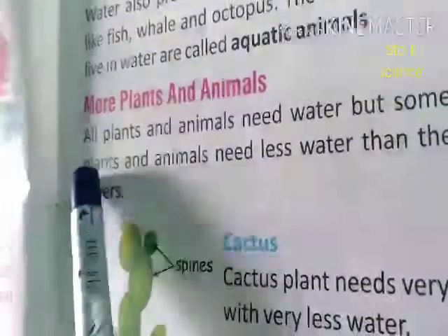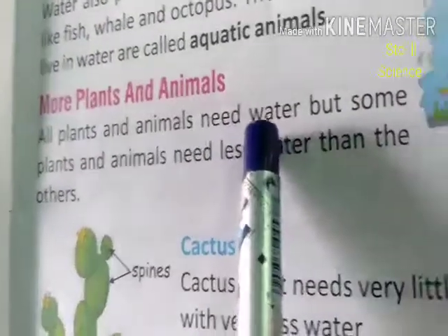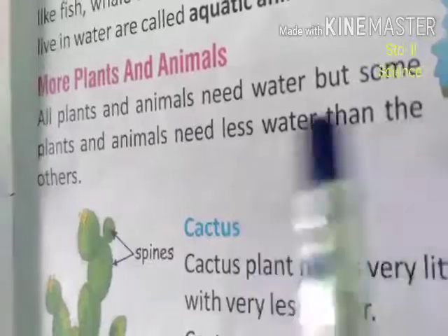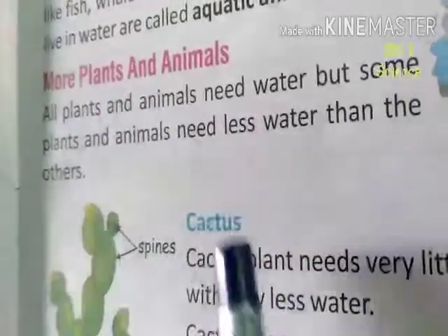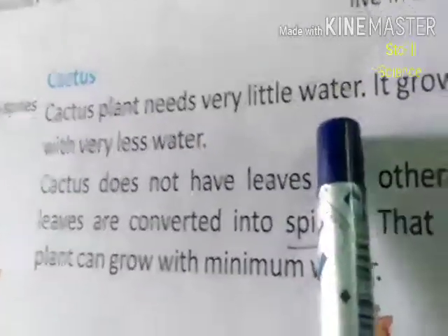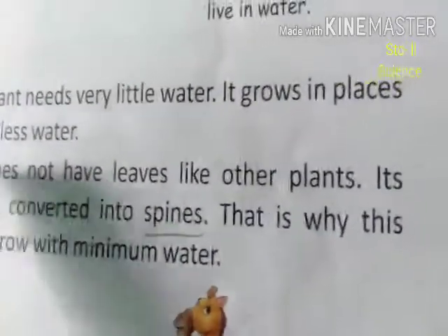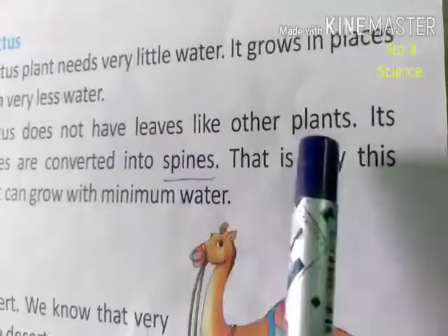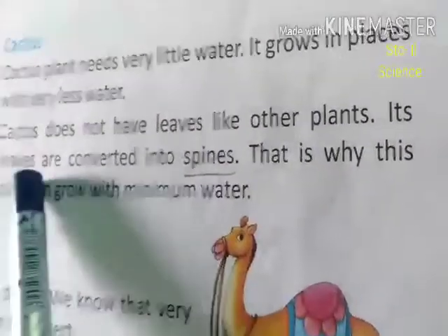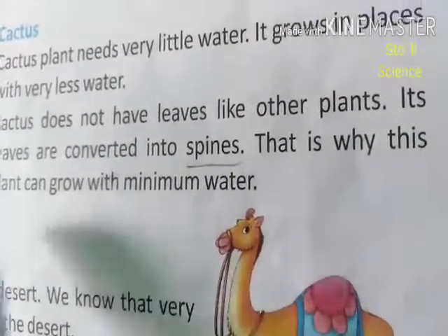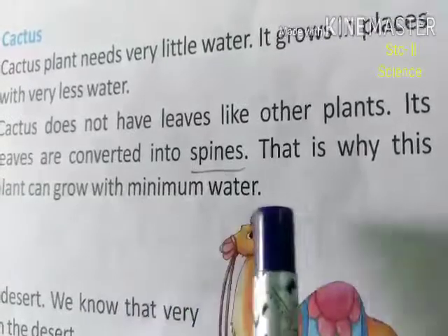All plants and animals need water, but some plants and animals need less water than others. For example, the cactus. The cactus plant needs very little water to grow. Cactus does not have leaves like other plants. Its leaves are converted into spines. That is why this plant can grow with minimum water.